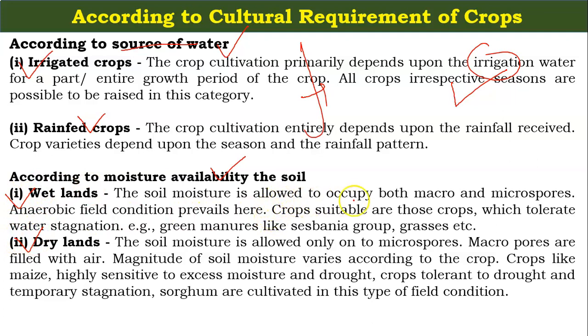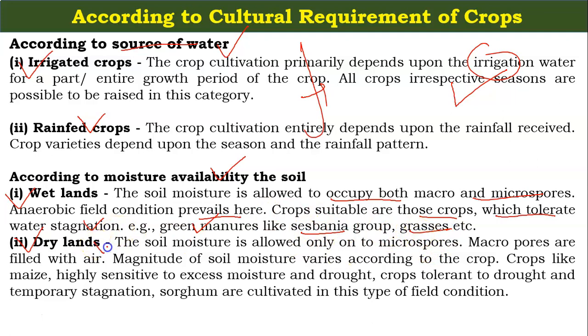In wetlands, the soil moisture is allowed to occupy both macro and micro pores. Anaerobic field conditions prevail here. So suitable crops are those which tolerate water stagnation. Examples are green manures like Sesbania and the grasses.